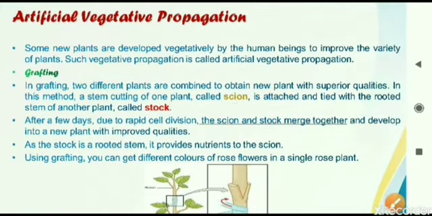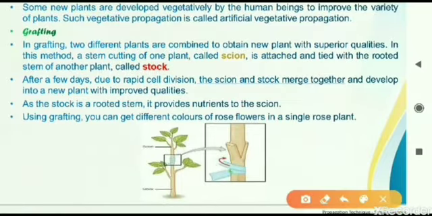And after a few days, what we will observe, both the plants which we have artificially tied, they will get attached, they will get joined naturally. Then you can open this tape, whatever you have used to bind them, that you can remove. They will not fall down. They will merge together, they will join together, and ultimately after some days they will develop into a new variety of plant. And this is done in the case of rose plant.